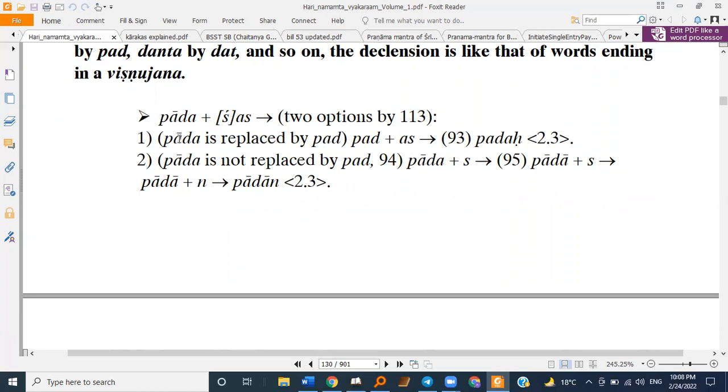But when it is replaced, for example, Pada Yukta Shas 2.3, Pada is replaced by Pad. So Pad Yukta As of Shas, and we get Padaha. You got the point?